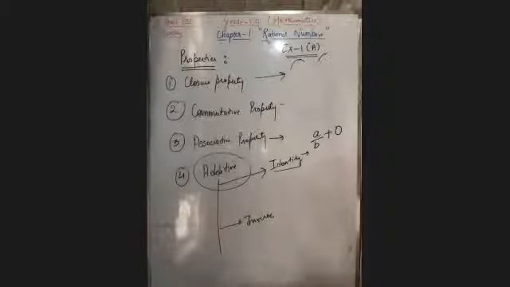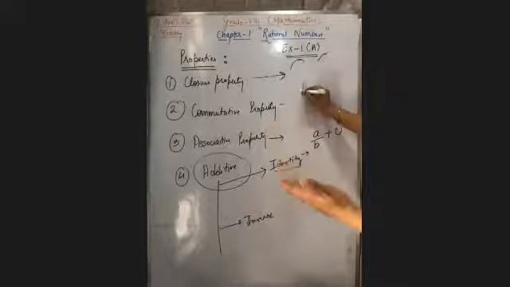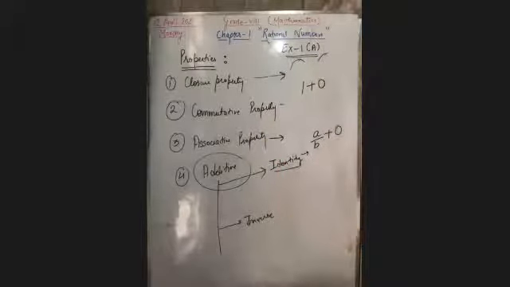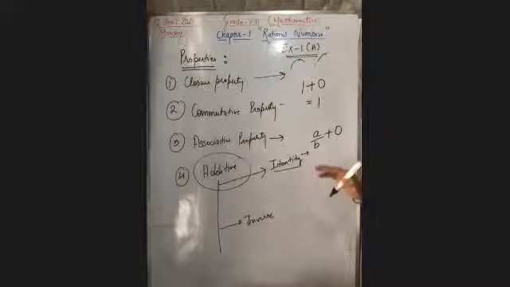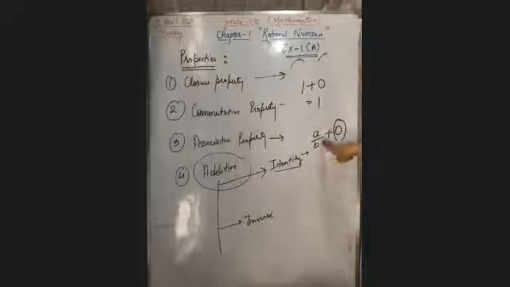Very good. Some have given the correct answer, but in the beginning, some gave wrong answers. Some are saying that the answer will be 0. No. Look here, if you add 0 and 1, the answer will be 0 or 1. Obviously, the answer will be 1. So the meaning of additive identity is if you add 0 to any rational number, your answer will be that rational number only.